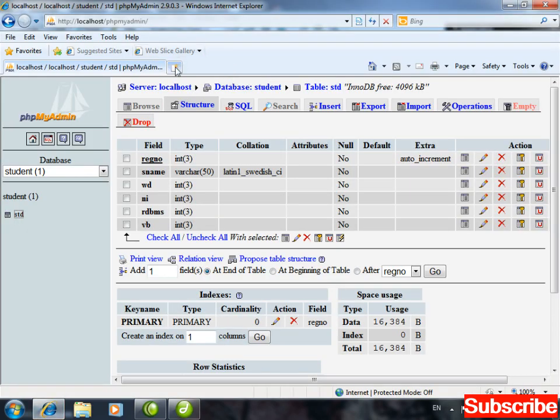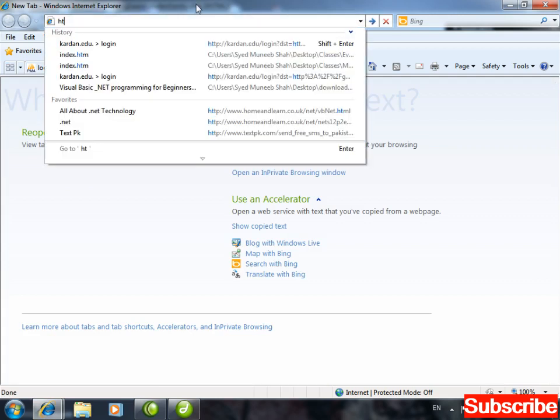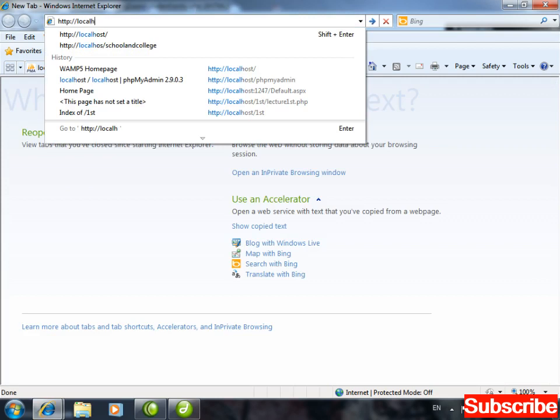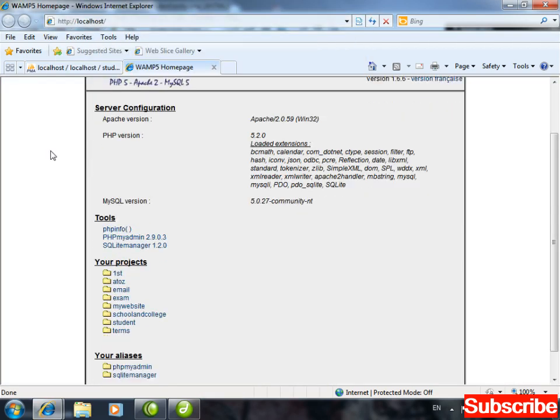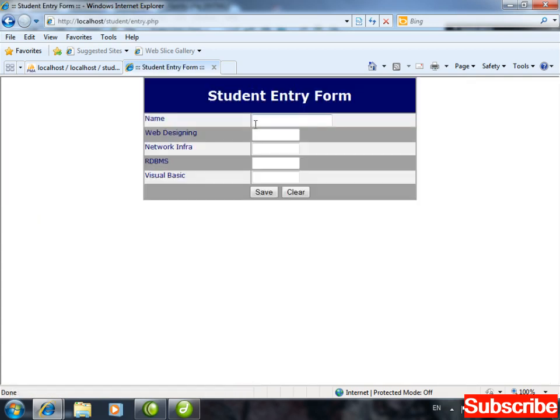Now check it out. Let me run. Separate tab open. Here I'm writing http://localhost. Enter. What's the name of your project? Click on student, and here you are having the entry.php. Click. Make entry of, let's say, Khan has got 9988 9988. Click on save.